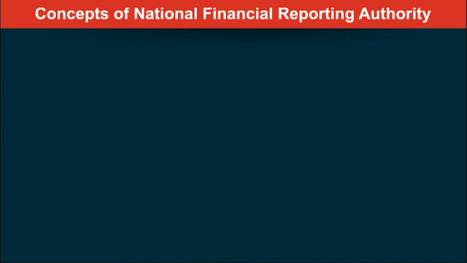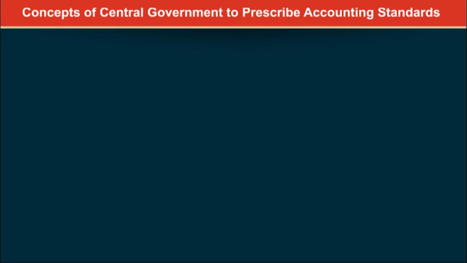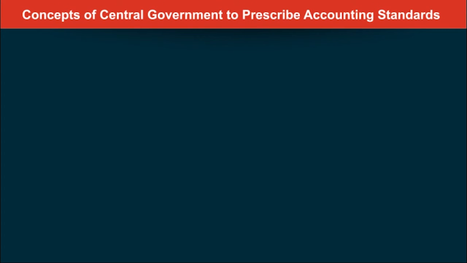Earlier, we had the National Advisory Committee on Accounting Standards, which is NACAS. Under Section 132, the central government is allowed to form a committee for recommendations on accounting standards, which is NACAS. Now it is being renamed as NFRA. The central government can also prescribe the accounting standards.